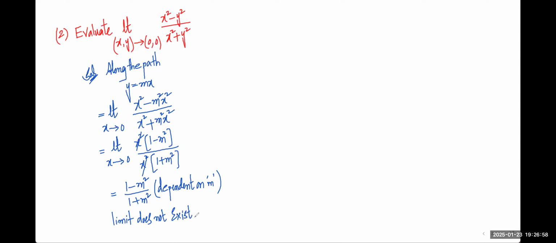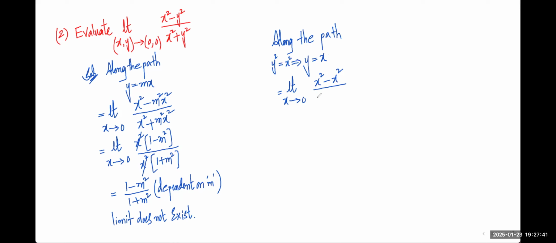Still, if you want to confirm, let us take another path and do it. This is optional, because we are not getting any independent answer, we are getting a dependent answer. But still, for your satisfaction, I'm doing it. If you put y is equal to x, limit x extending to 0, x square minus y square value is again x square, as y square is equal to x square, y is equal to x.